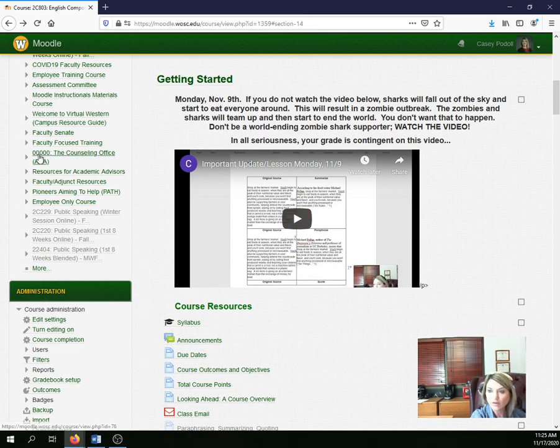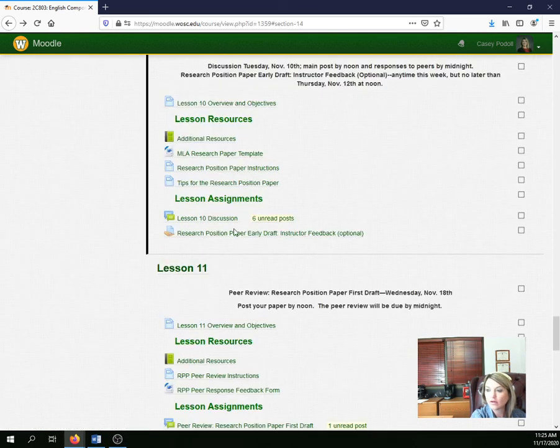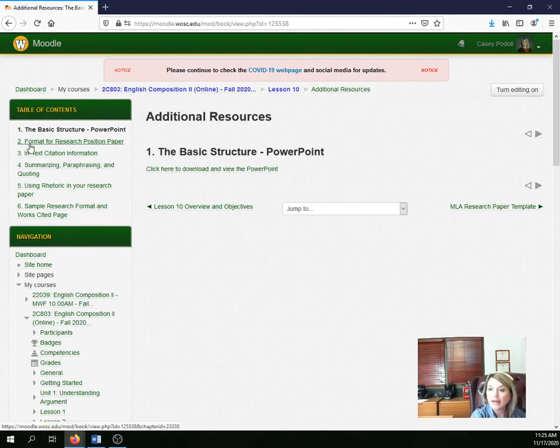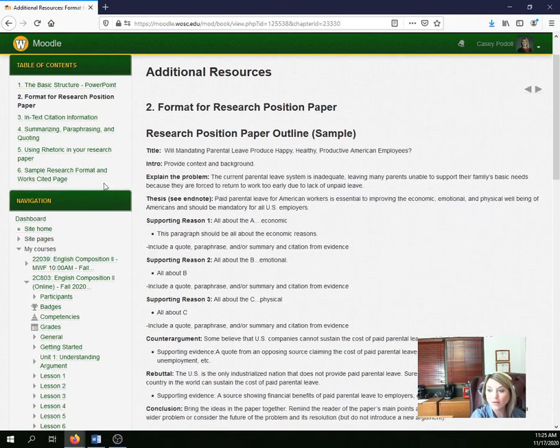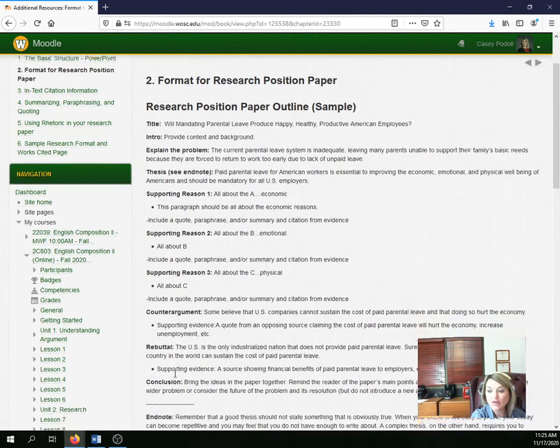If you go back down to lesson 10, you'll see the additional resources. You'll see it here too. Let's look at the additional resources and the format for your paper here. You need to make sure you're following this. You're going to have your intro with the thesis, your supporting paragraphs, your A, your B, your C, and then a counter argument, which is the rebuttal, the other side of it, and then you'll have your conclusion.